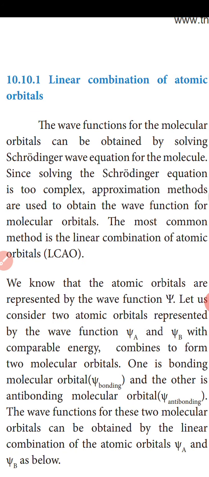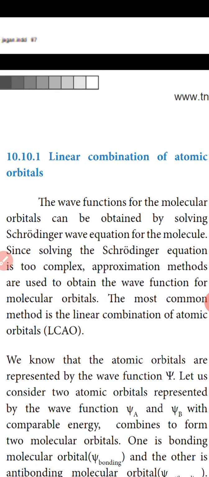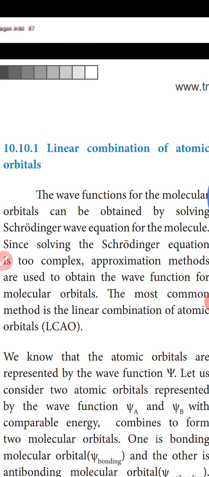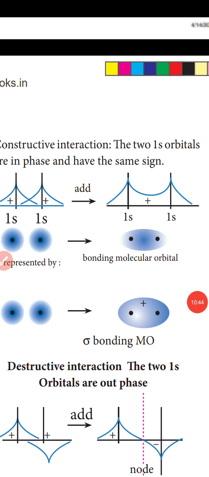Okay. The formation of the bonding molecular orbital can be considered as the result of constructive interference of the atomic orbitals, and the formation of the antibonding molecular orbital can be the result of destructive interference of the atomic orbitals. The formation of the two molecular orbitals from two 1s orbitals is shown. See the diagram. The two 1s orbitals are in phase and have the same sign.